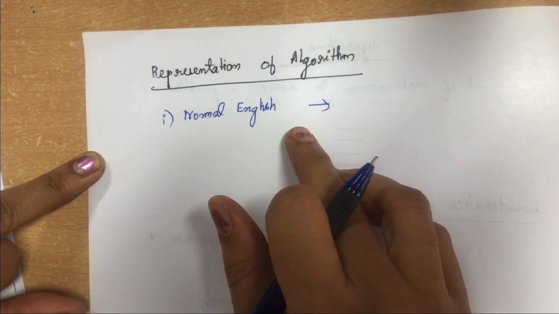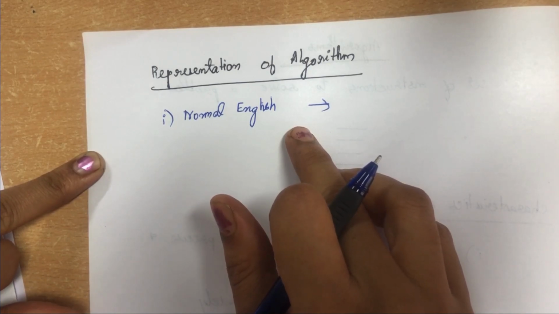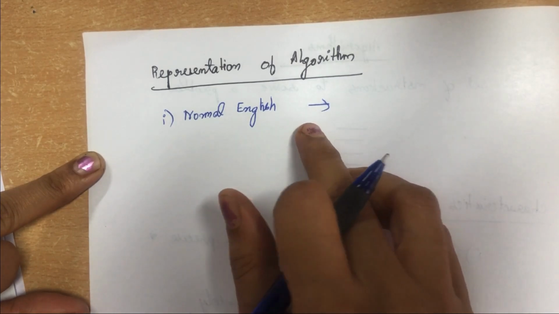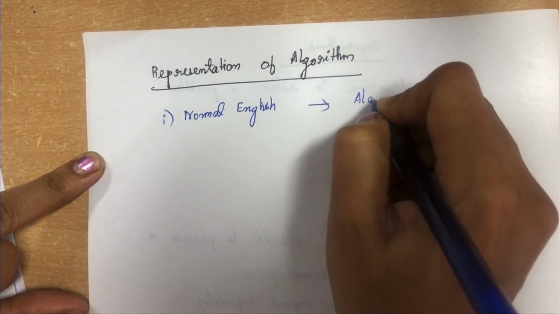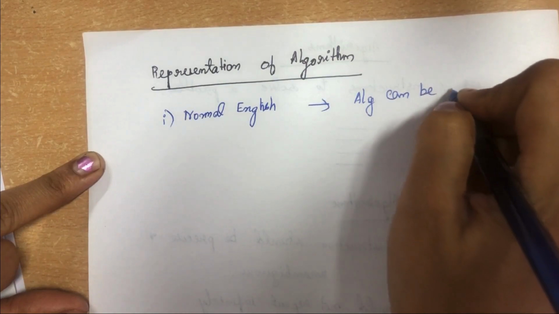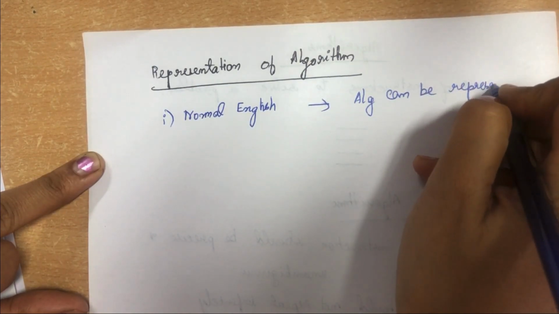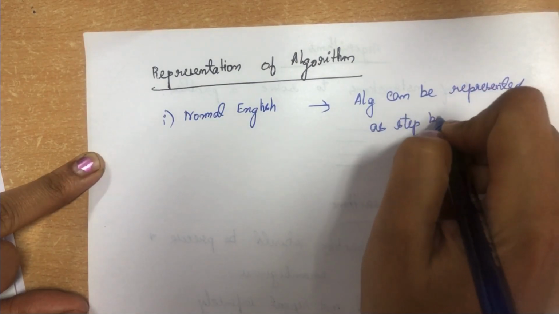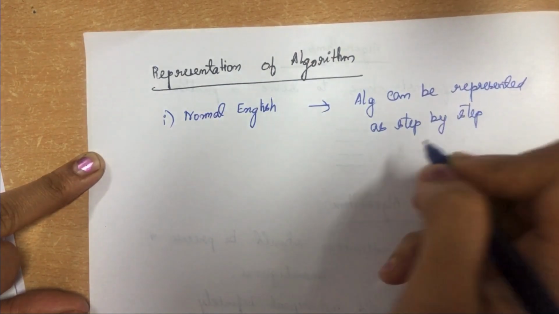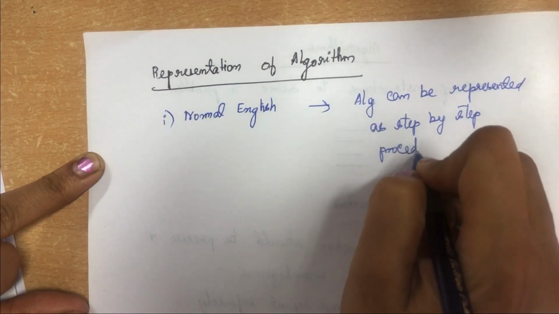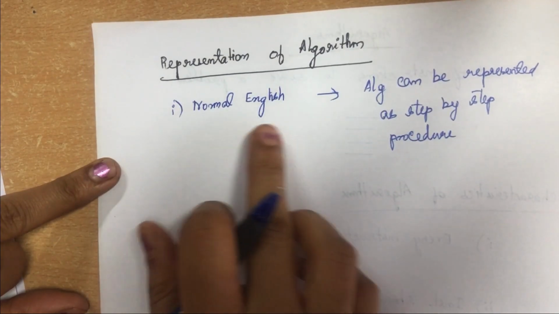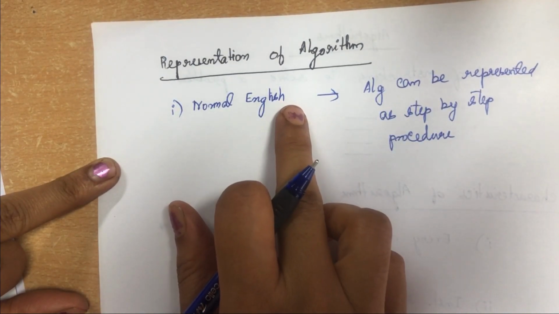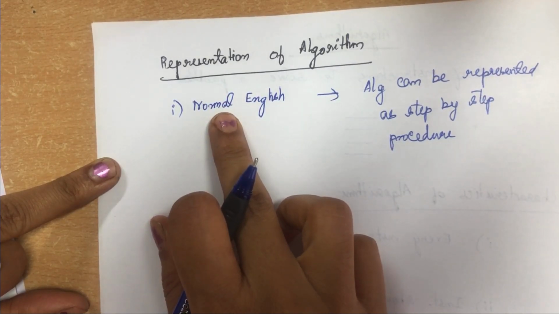It can be easily understood, read and written. Everyone is able to read, write or understand it. This is the first way of writing your algorithm.